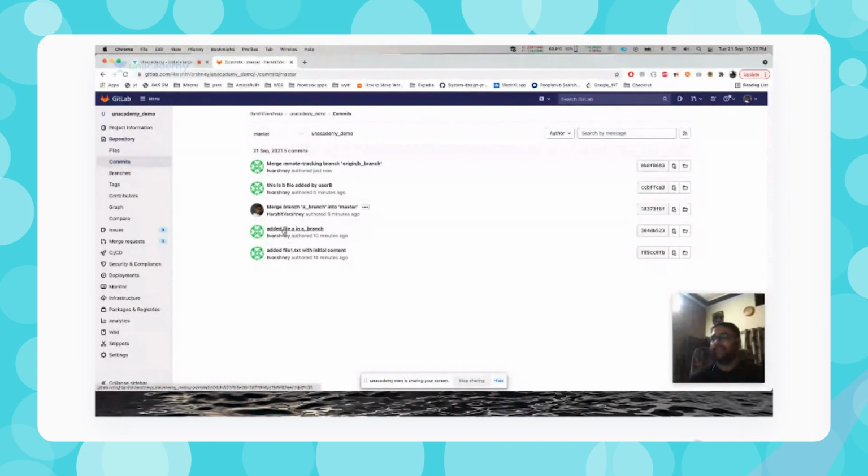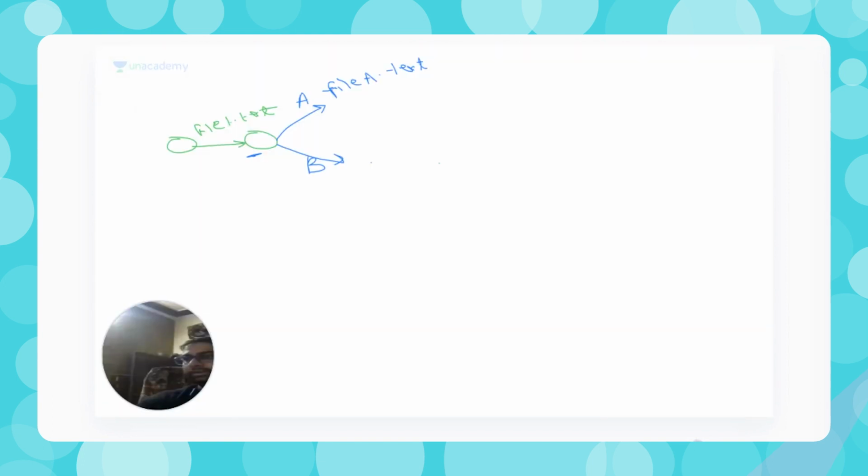Then I have added another file, and I have merged branch A into master. You can assume that this code has been done by some other user. Now I have added a file B by user B in branch B, and then I have merged into this. So if I show you how we have reached here, user A had added file a.txt, B has added file b.txt.